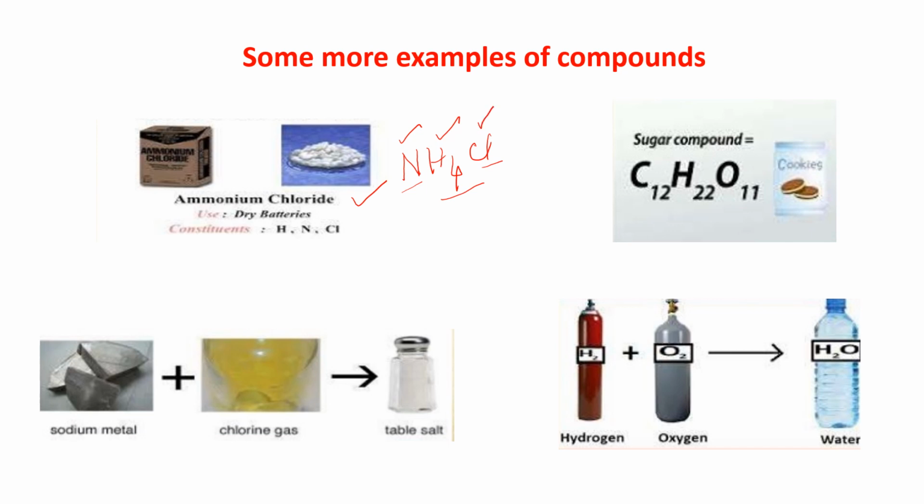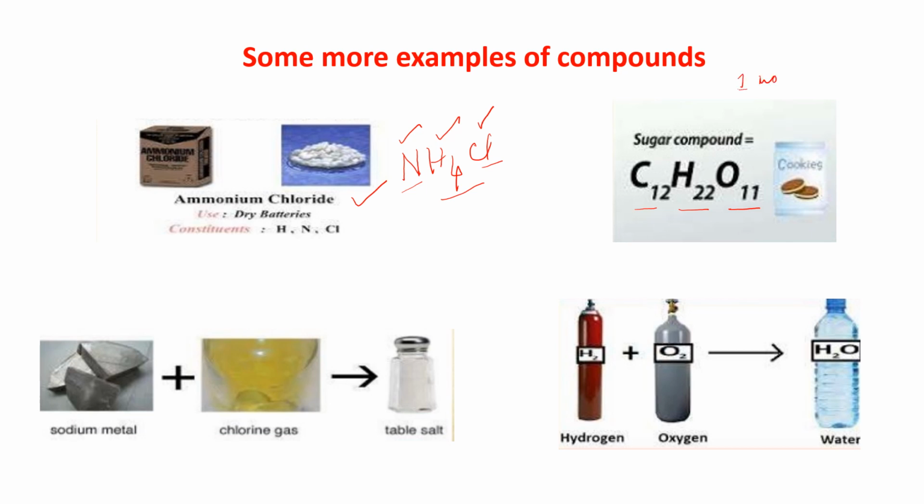Okay, next is sugar. The formula of sugar is C12H22O11. This is one molecule of sugar.